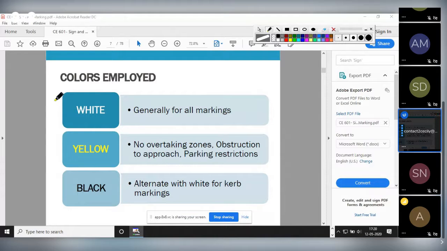Now, these colors also have some significance, in when we use white, when we use yellow, and when we use black. Someone asks whether black and white would mix with the pavement. No, this black and white, we are not providing on the pavement. These are marked on the adjacent areas.